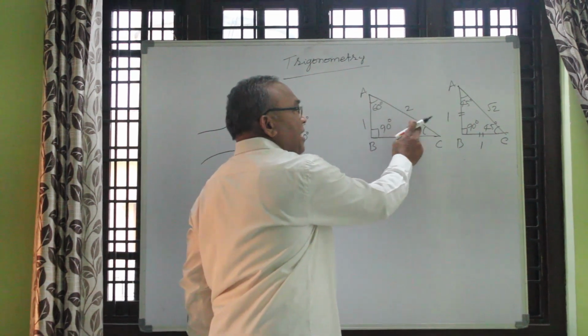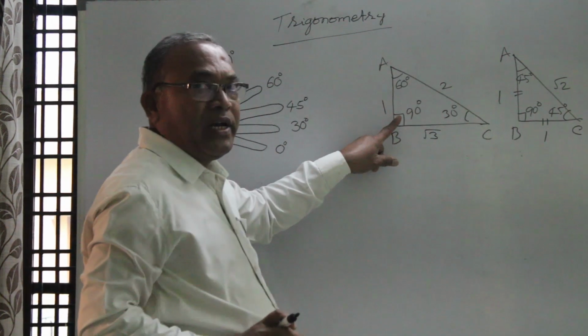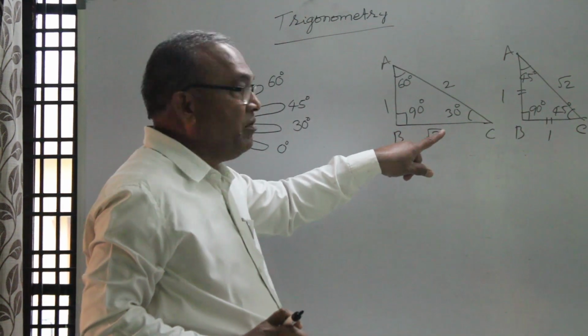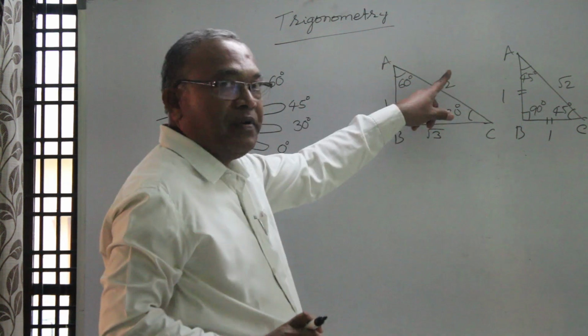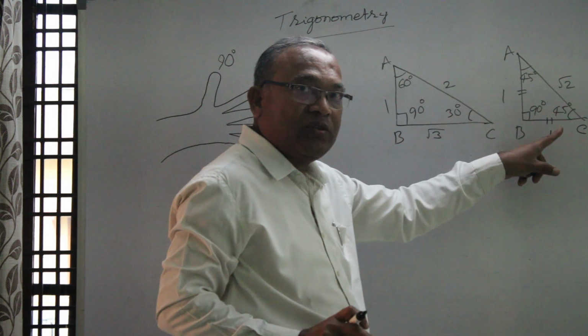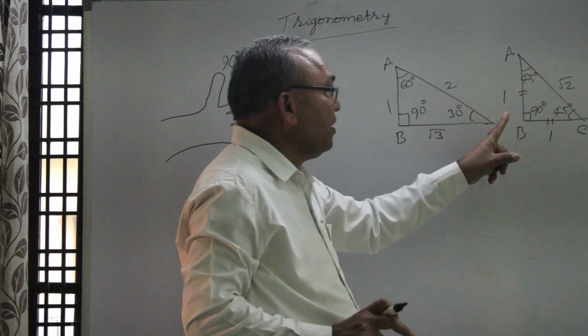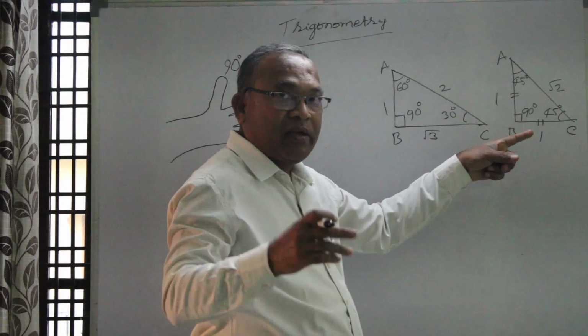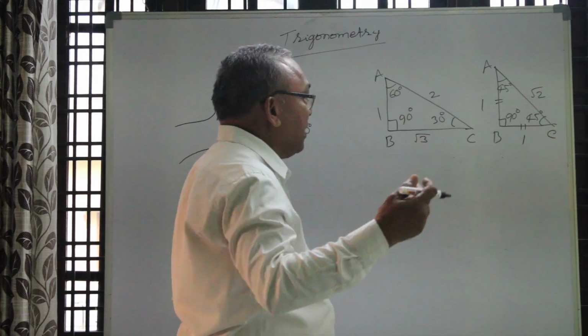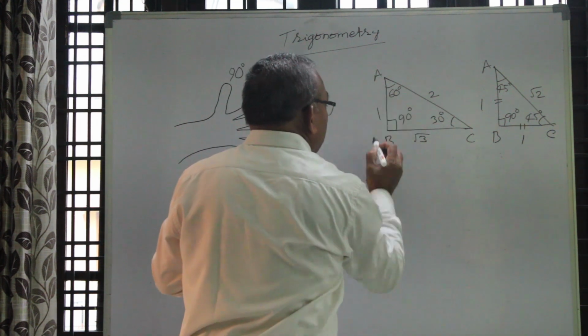Now by using these 2 triangles, this is a scalene triangle, this is an isosceles right angle triangle. This scalene triangle is also a right angle triangle, even though it is scalene. Why? Because 3 sides are different, whereas here 2 sides are equal, so it is called an isosceles right angle triangle. Sides are like this, angles are like this. I have already explained this.